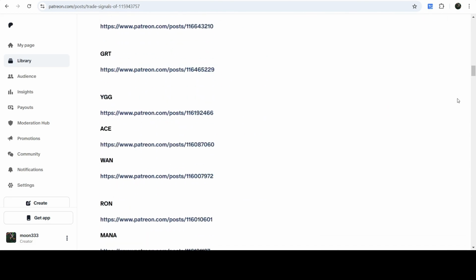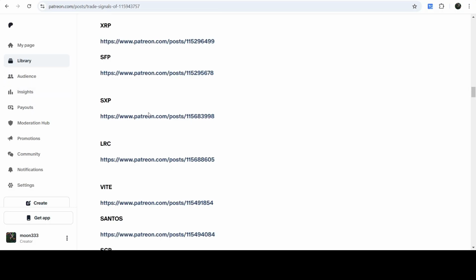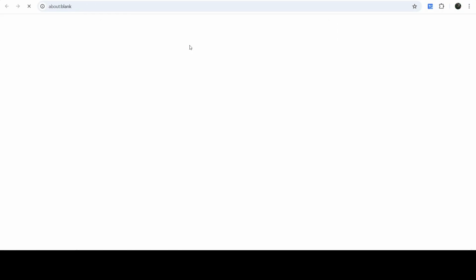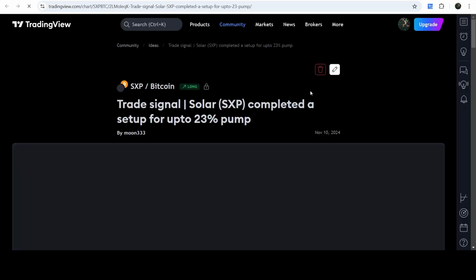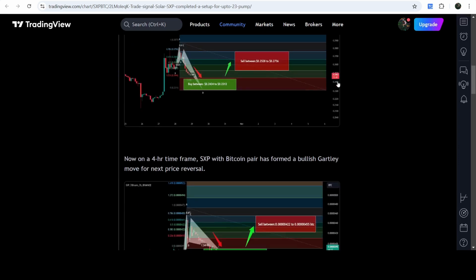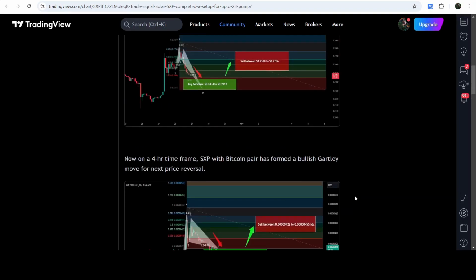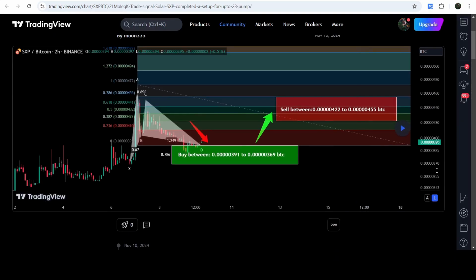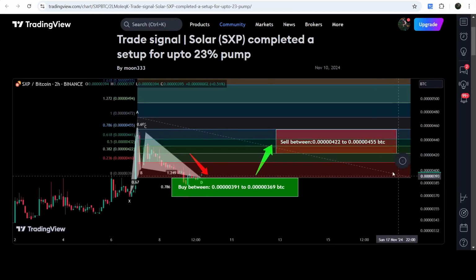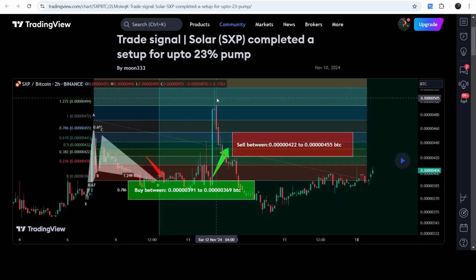You just need to open that report. And if you would like to check or verify any trading signal, like the trade setup for SXP, you just need to click on the link for the trade setup and then it will take you to the TradingView chart. And on this chart, you can see when I shared this signal, and you can also see the complete trade setup as well. Like this was the buying zone and the sell target zone and the stop loss. And in order to see how the price line moved after sharing this signal, you need to click here. And after that, it will show you how the price line moved up from the buying zone and rallied to the sell target zone.